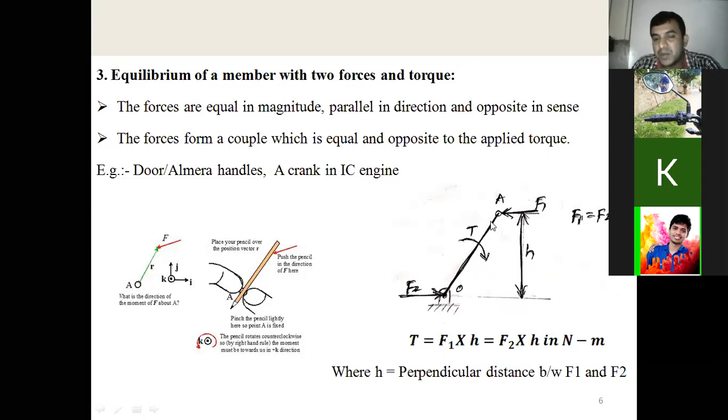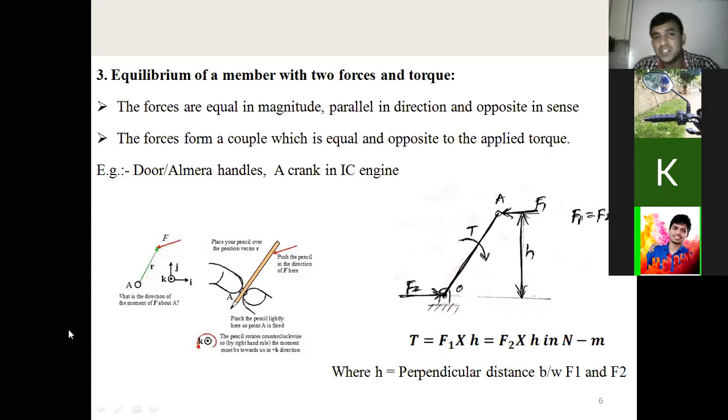Then how do you determine the magnitude of the torque? Torque, as you know, is force times perpendicular distance. That is very important: the force times the perpendicular distance. These two forces are equal, F1 is equal to F2. They are acting parallel to each other, opposite in sense, right? The magnitude of torque is equal to force times perpendicular distance.